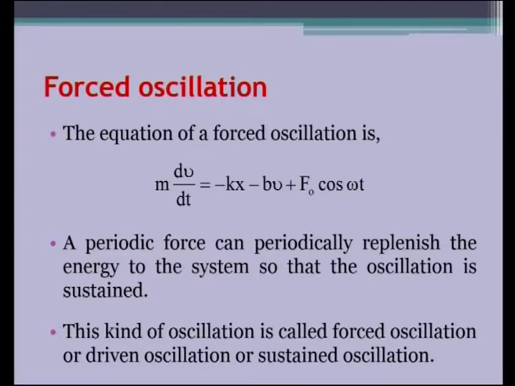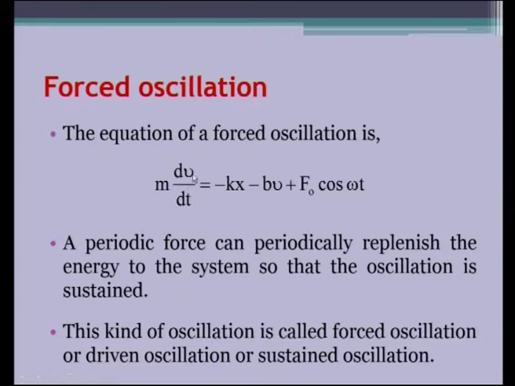Let us have a look at the equation which is pertaining to the forced oscillation. See, we are familiar with the two terms on the right hand side. This is responsible for the oscillation and this is responsible for the damping, and along with that we have another sinusoidal function, the F naught cos omega t.